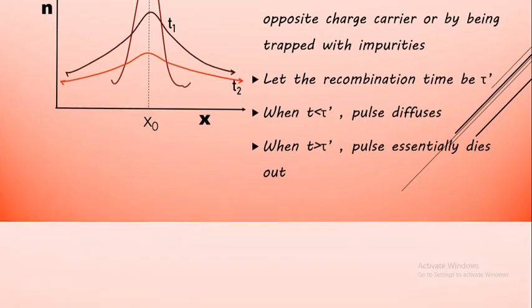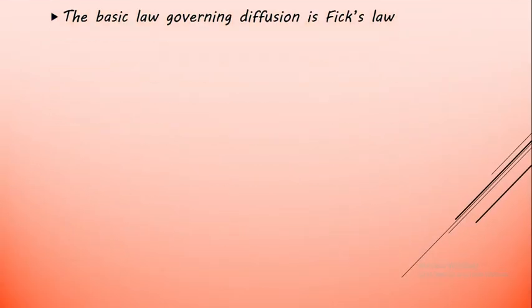Then, in order to understand some basic background mathematically, let us consider some equations.